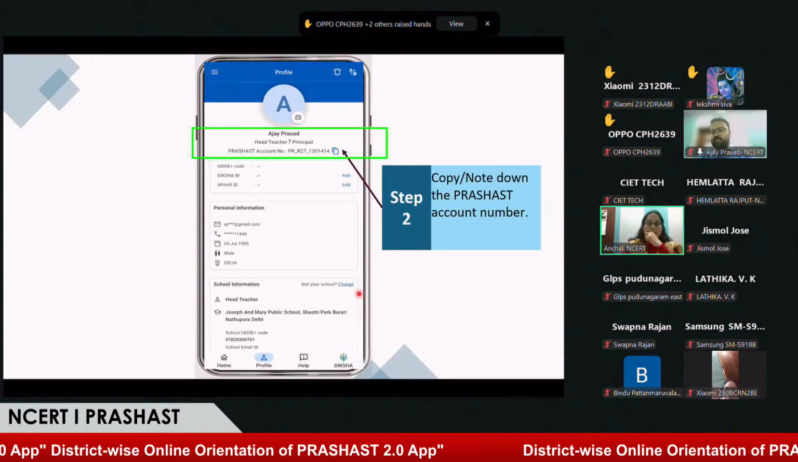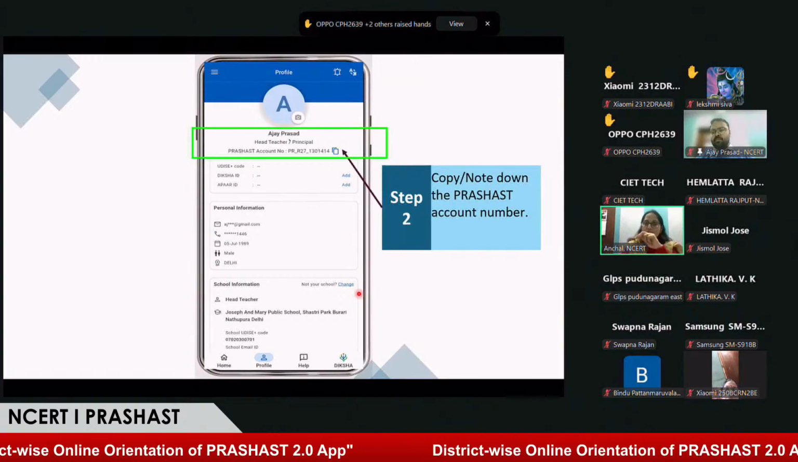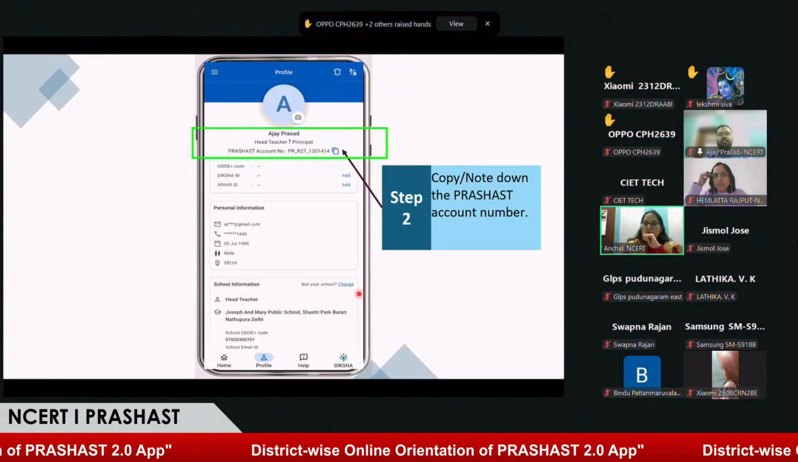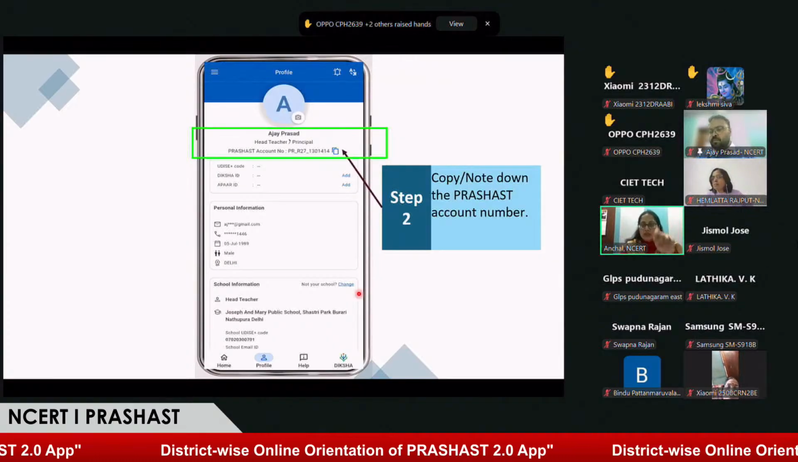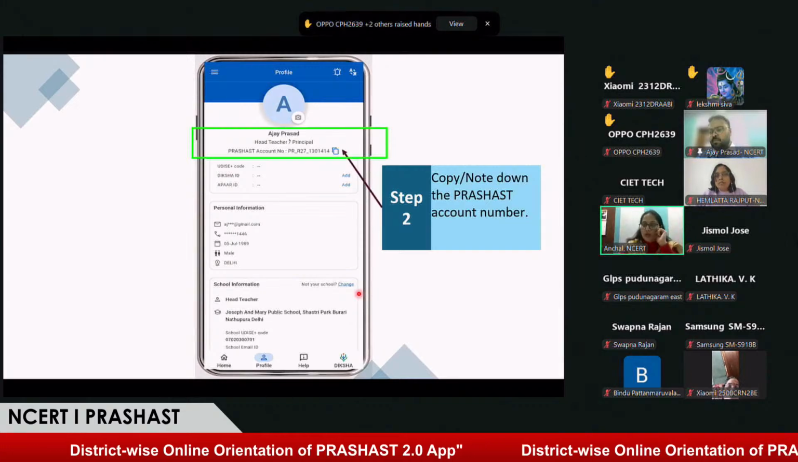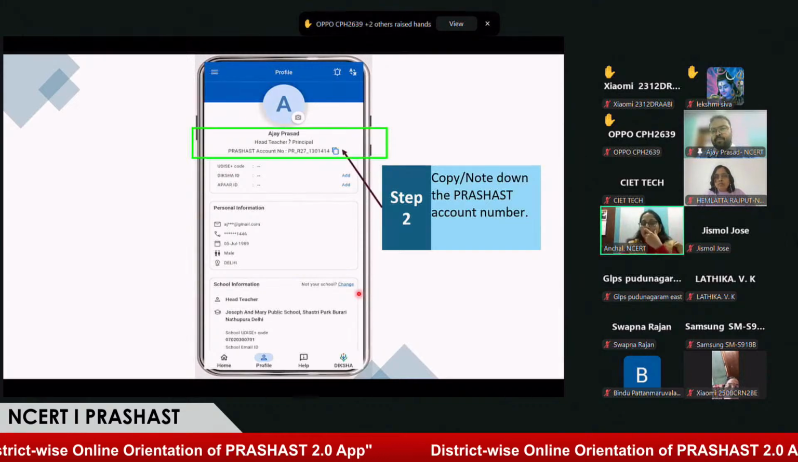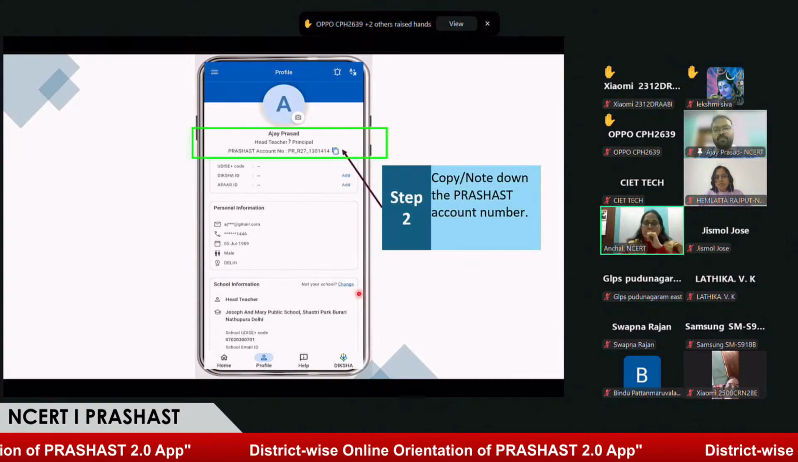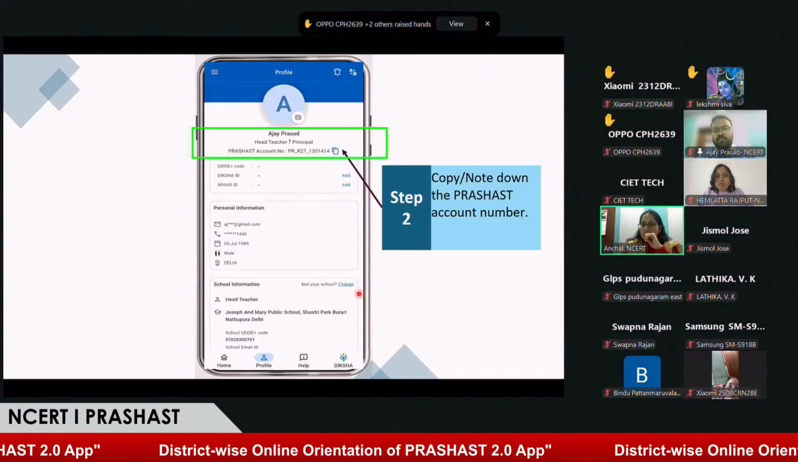Okay, sir. There are two cases in change of school. One is if the teacher is promoted, or changed. For a change, you can enter the UDISE code, and for promotion, you just need to change your role. Yes, ma'am. Two things in this application. For both, you need to click on the change option.